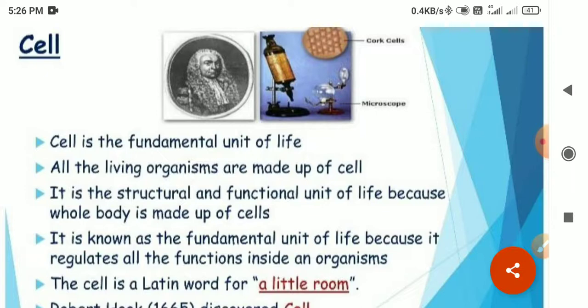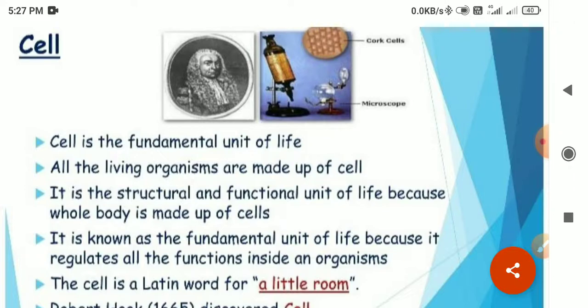Okay, so just see it. The cell is the fundamental unit of life. Fundamental means it controls all the structural and functional units of life, all the functional activities, all the metabolic activities, either related to your growth or development or any other organ differentiation or development. They all are related to the cell.